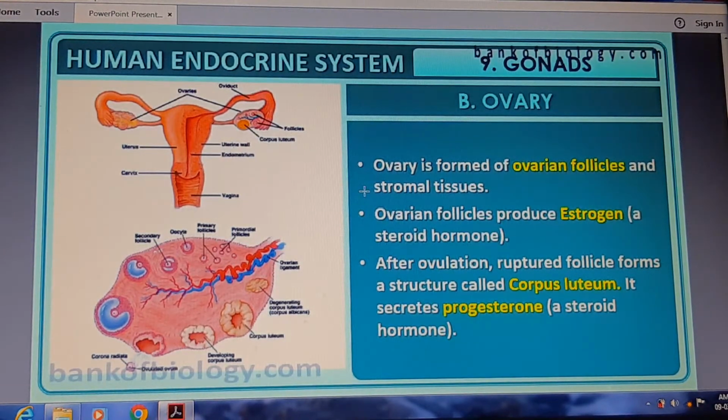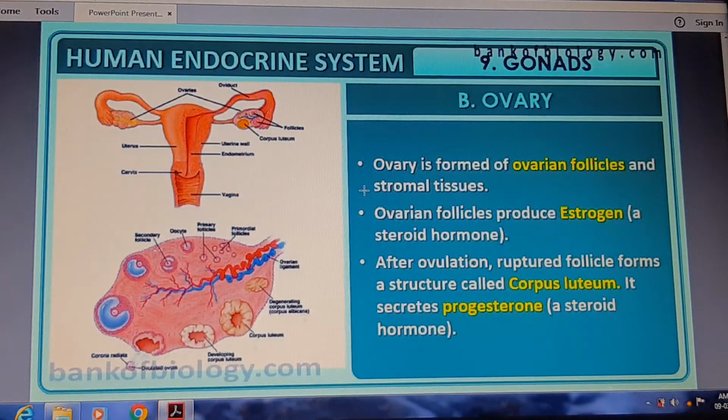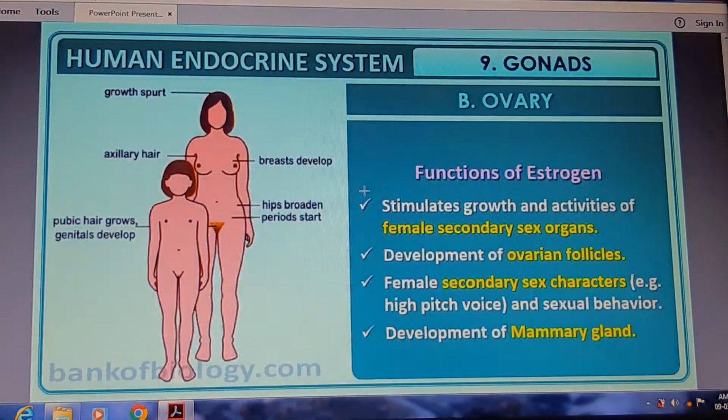After ovulation, the ruptured follicle forms a structure called the corpus luteum. It secretes progesterone, a steroid hormone.